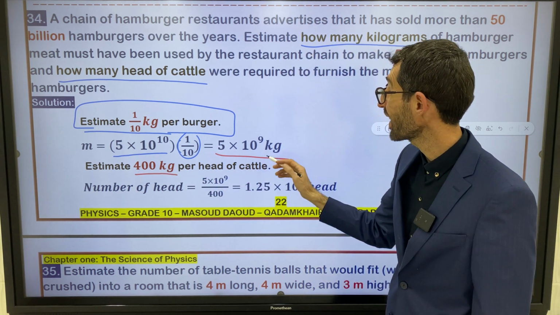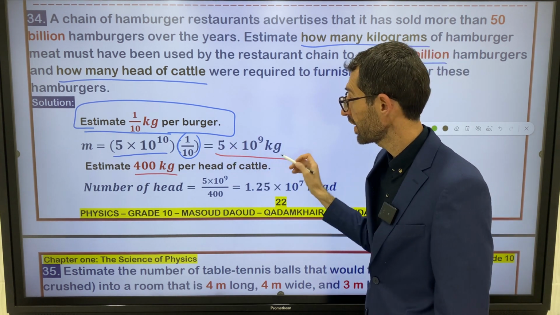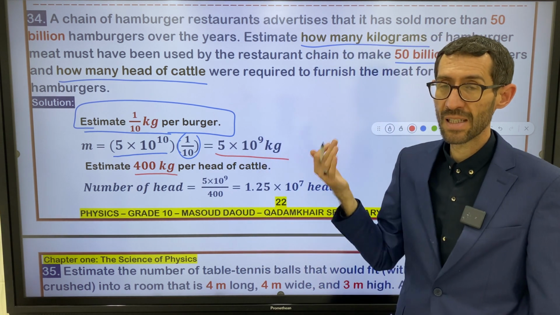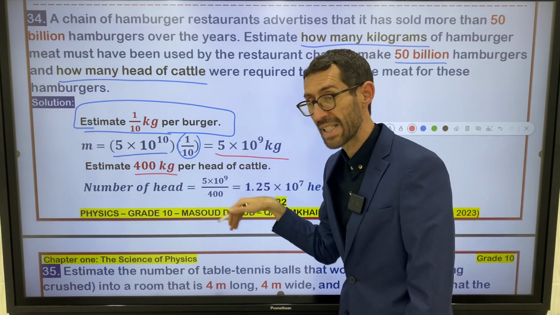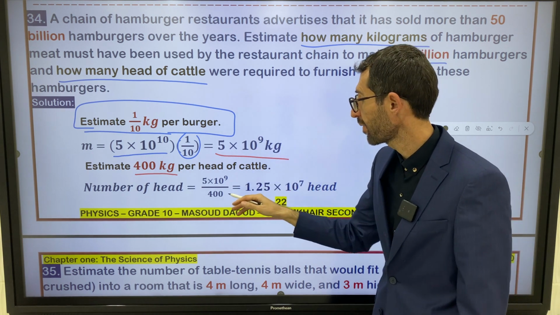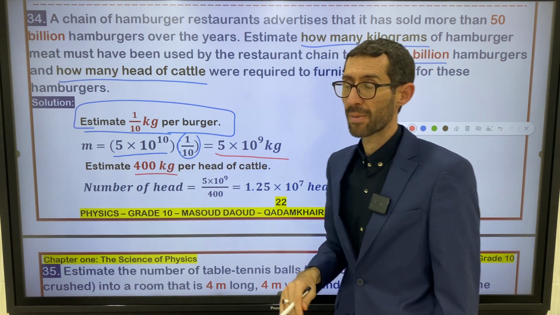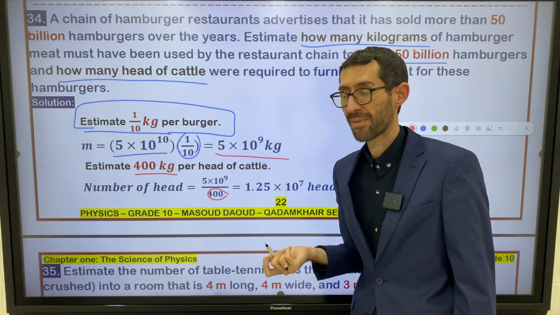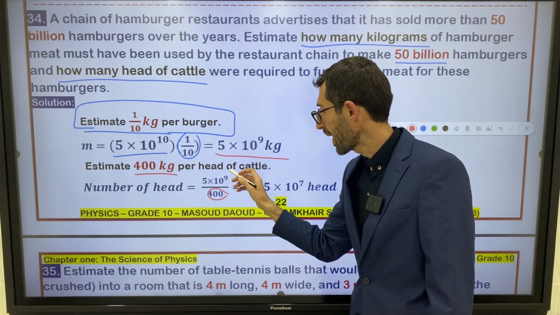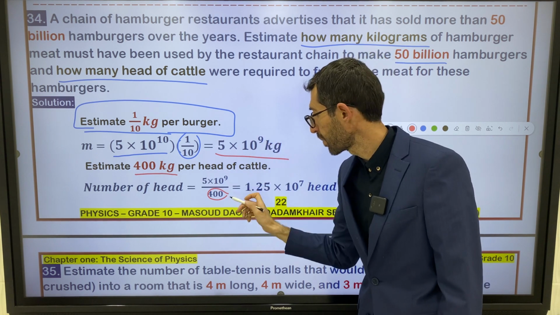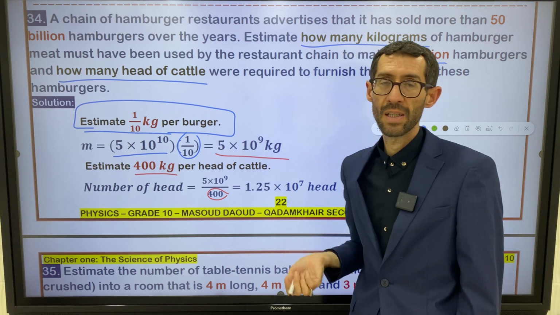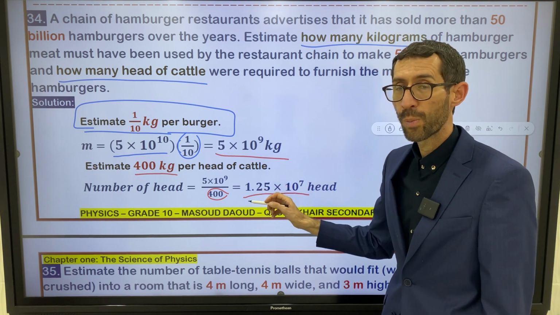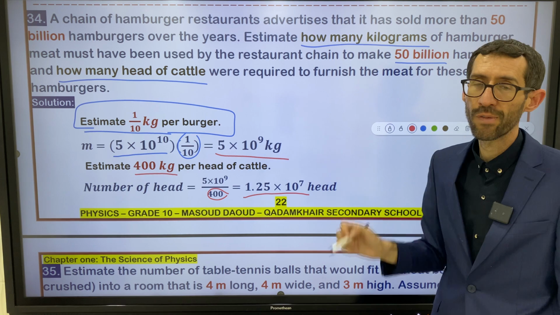5 times 10 to the power 9. We found it already. This is the mass of entire sandwiches or hamburgers that sold during these years. 5 times 10 to the power 9 divided by 400 kilograms. So this is the mass of one head of cattle. The entire mass of sandwiches divided by the mass of each cattle, you get this number. So this is the number 1.25 times 10 to the power 7 head of cattle.